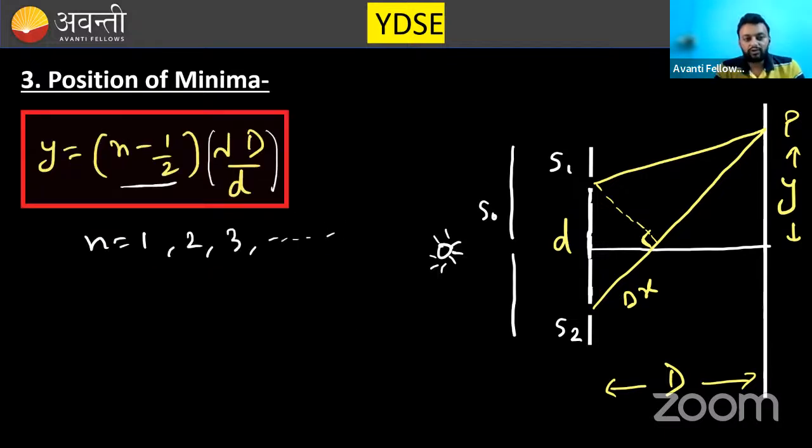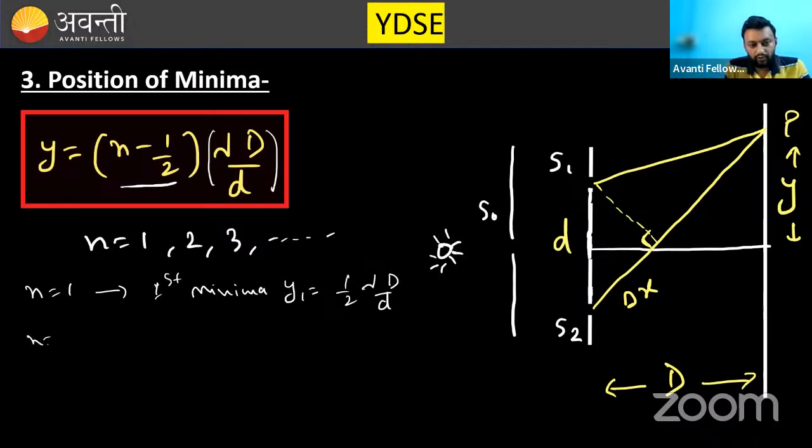Now, if I place n equals 1 here, it is known as first minima. And what is the value of that minima? y1 is equal to, can you tell me, n minus 1 by 2, that is 1 minus 1 by 2, that is 1 by 2 lambda D by d.